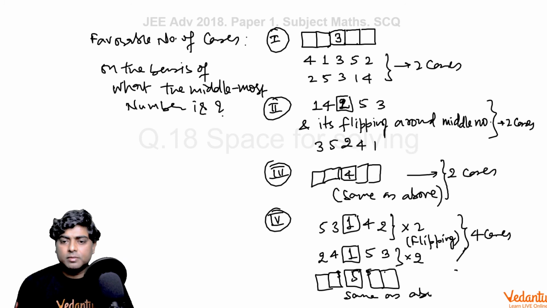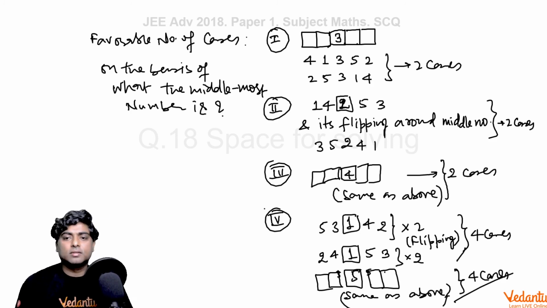Here again you will get a total of 4 cases. So how many cases are total? We can count it: 4 plus 4 plus 2, 4 plus 4 is 8, plus 2 is 10, plus 2 is 12, plus 2, 14 cases are there. The total favorable number of cases is 14.